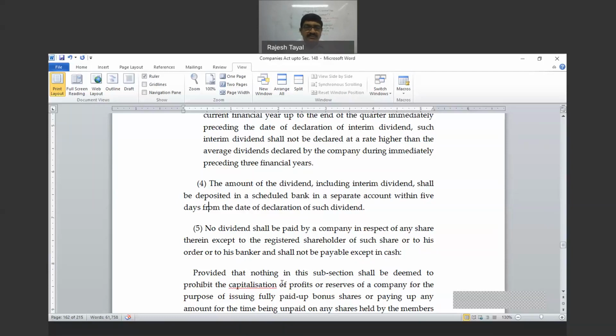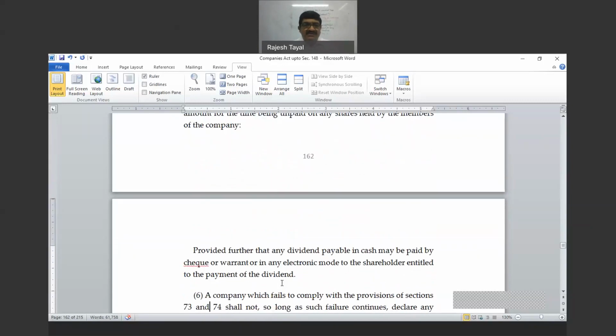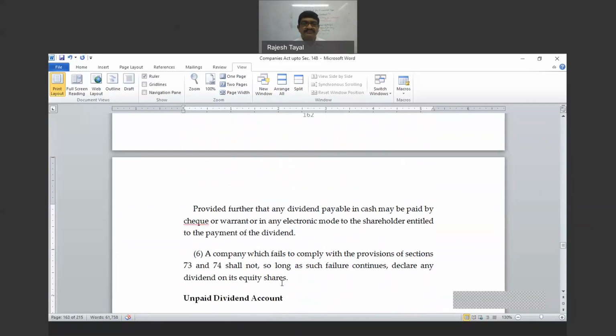Now the proviso says, provided that nothing in this subsection shall be deemed to prohibit the capitalization. So this is about the issue of bonus shares. Now, any questions?